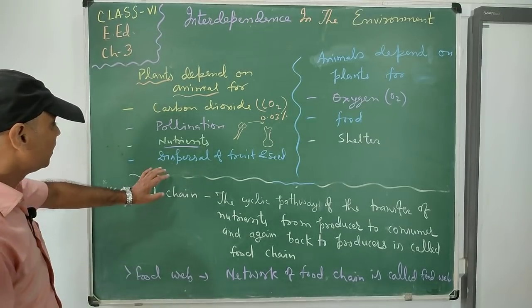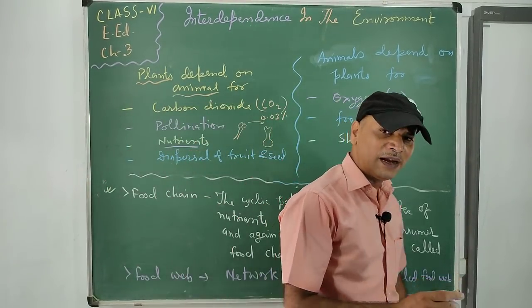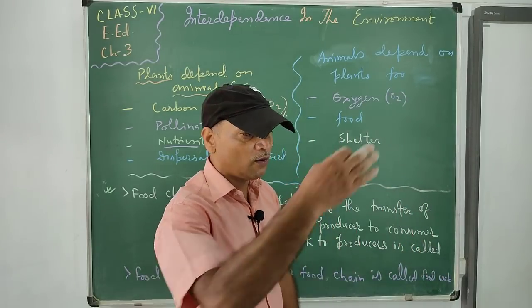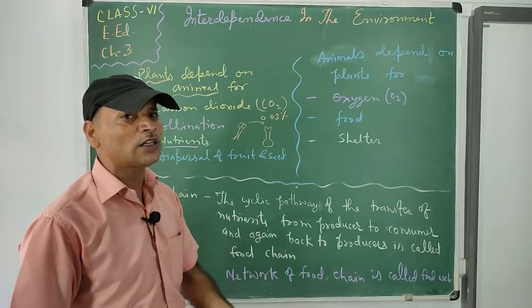Next thing, that is dispersal of fruits and seeds. Dispersal means movement of the seed or fruit from one place to another. This is for the healthier growth of the plant.